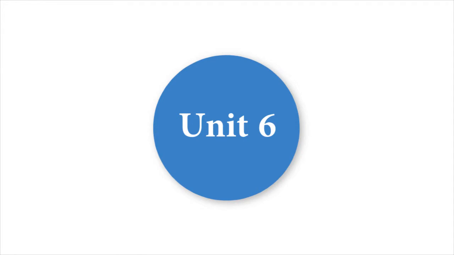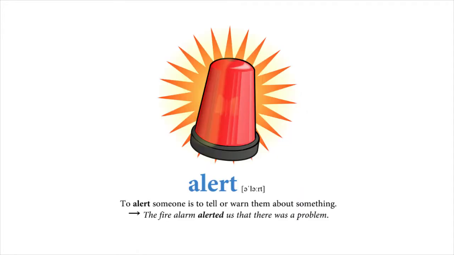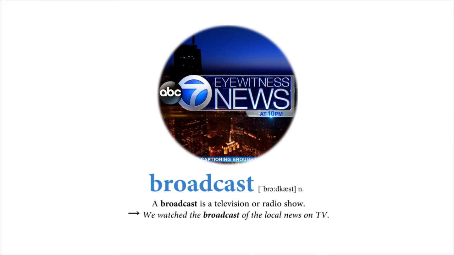Unit 6. Word List. Alert. To alert someone is to tell or warn them about something. The fire alarm alerted us that there was a problem. Broadcast. A broadcast is a television or radio show. We watched the broadcast of the local news on TV.